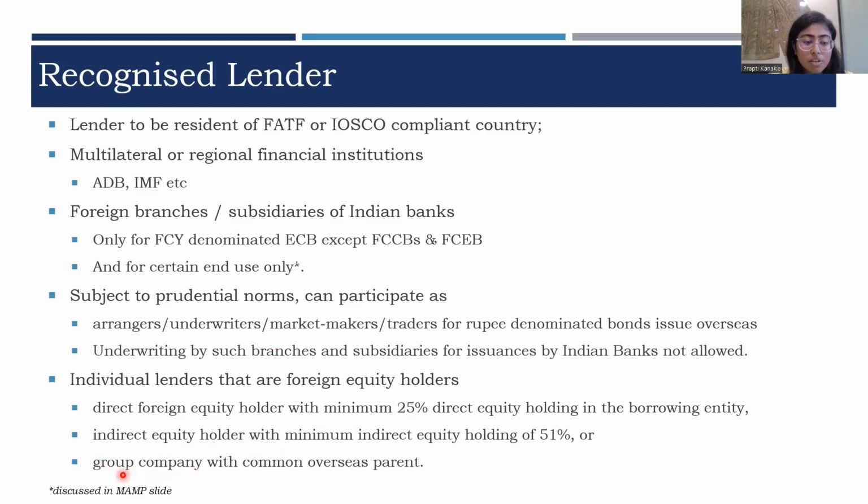Further, a group company which is situated in an overseas jurisdiction and has a common parent with the borrowing entity can also grant loans to the Indian subsidiary or Indian companies.